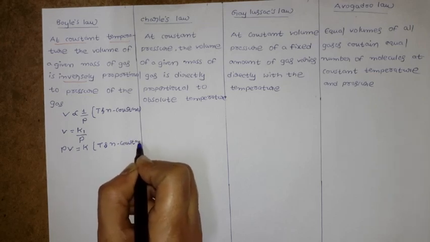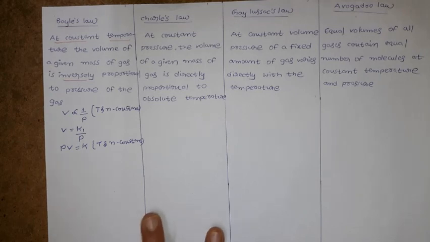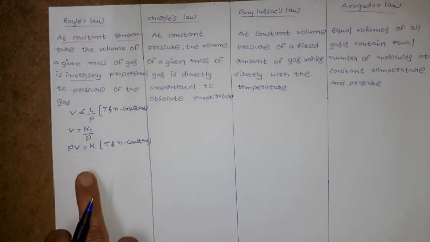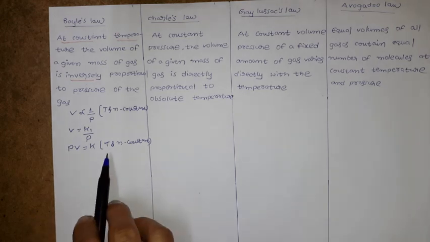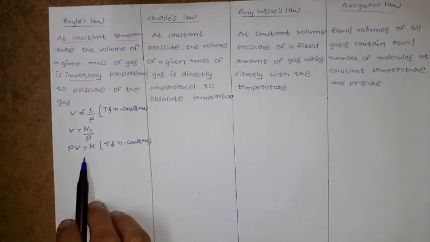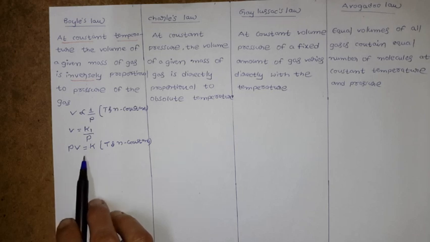So now you can define Boyle's law in another way: at a constant temperature the product of the pressure and volume of a given mass of gas is constant.